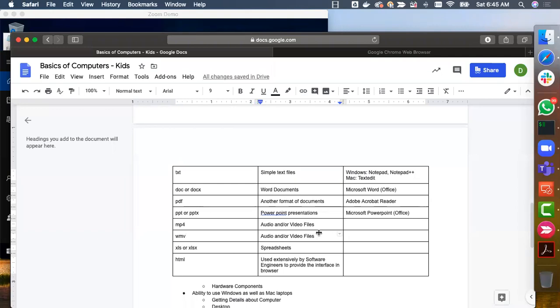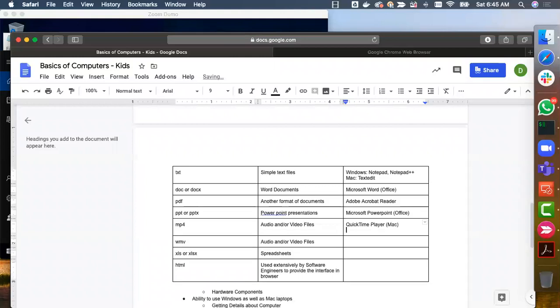Okay, and what are the softwares? They are nothing but QuickTime Player on Mac and Windows Media Player on Windows, and they will be there out of the box. Don't install any other media players on your system. Okay, you just have to use only the existing ones.